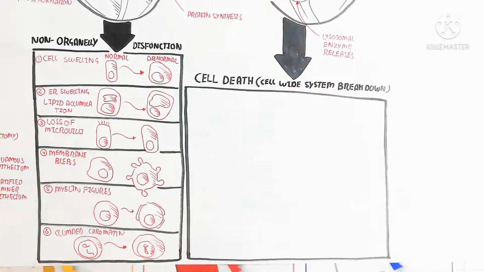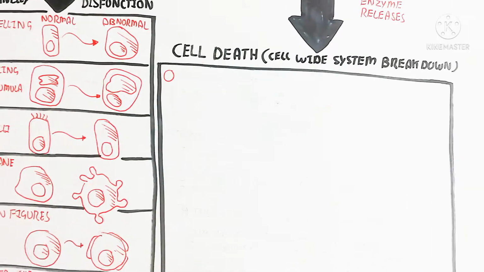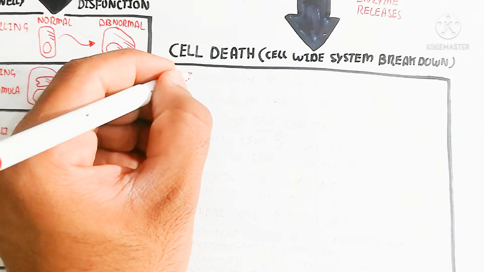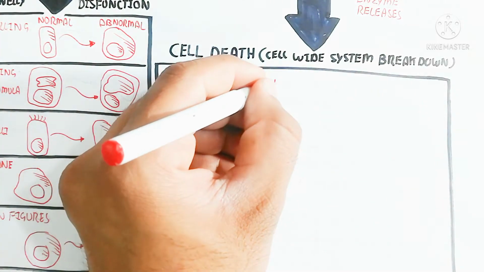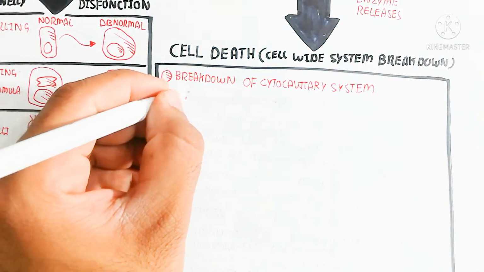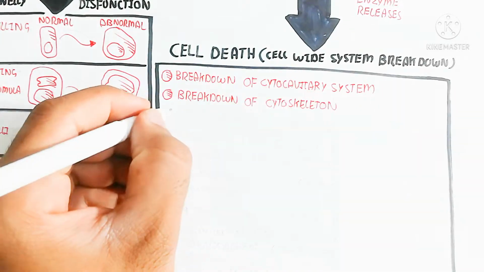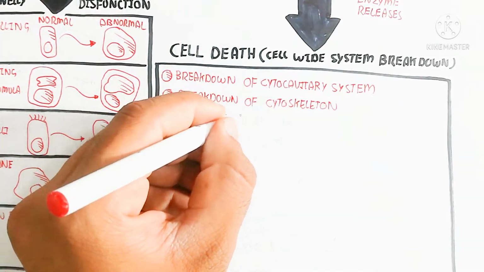So in cell death or cell-wide system breakdown, there is breakdown of the cytoskeleton, breakdown of chromatin. Chromatin is the genetic material present in the form of chromosomes in the nucleus of the cell.